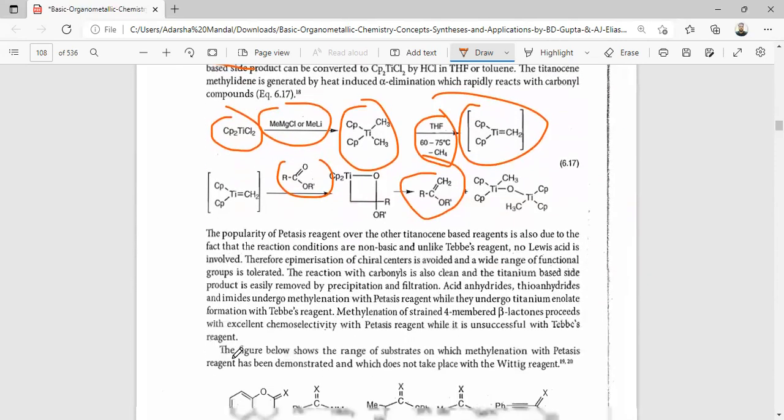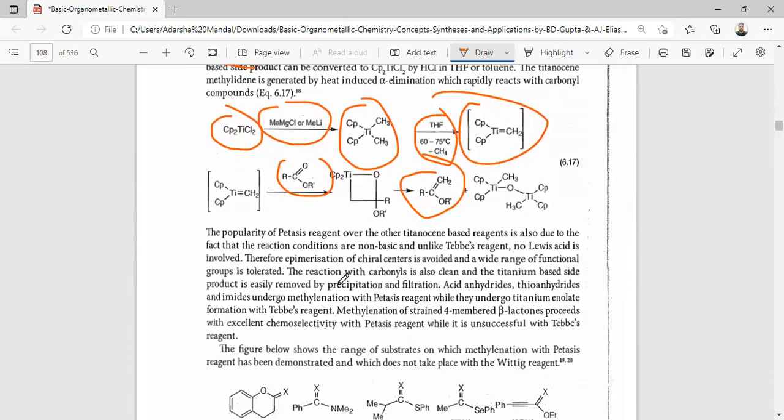The popularity of the Petasis reagent over the other titanium-based reagents is also due to the fact that the reaction conditions are non-basic and, unlike the Tebbe reagent, no Lewis acid is involved. Therefore, the epimerization of chiral centers is avoided and a wide range of functional groups is tolerated. The reactions with carbonyls are also clean, and the titanium-based side product is easily removed by precipitation and filtration.